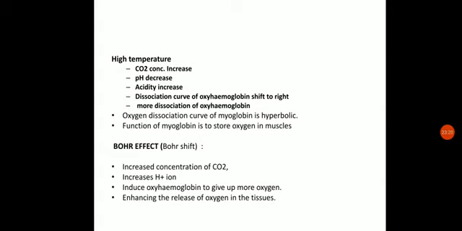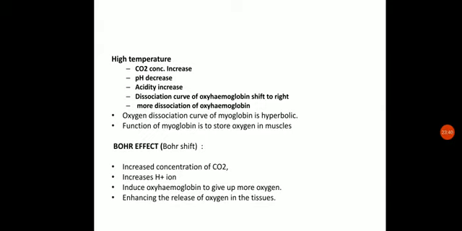So due to this Bohr effect, due to the high amount of HCO3, H plus ions and the high amount of CO2, what should happen? The oxygen should be removed from the hemoglobin. It should be given up by the hemoglobin. This phenomenon is called the Bohr effect. The Bohr effect plays a crucial role in enhancing the release of oxygen in tissues.